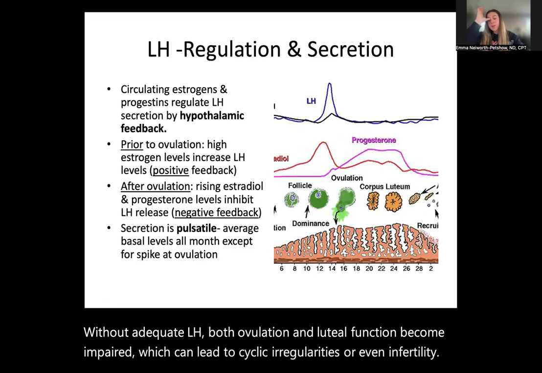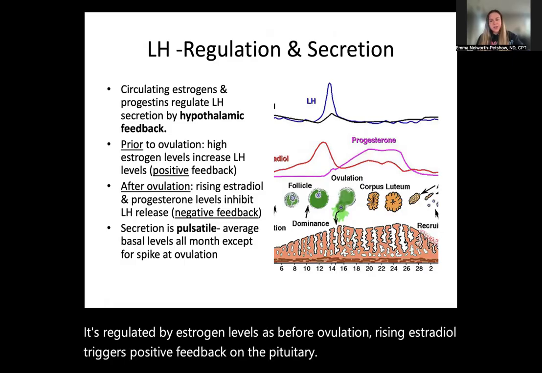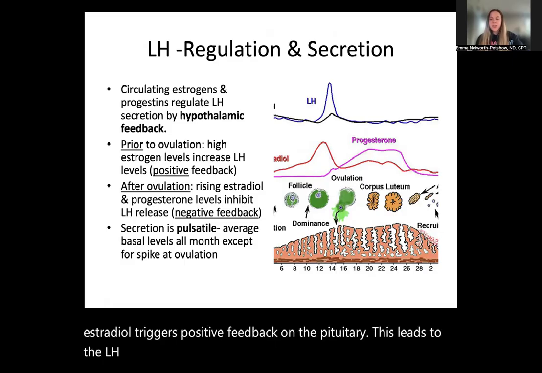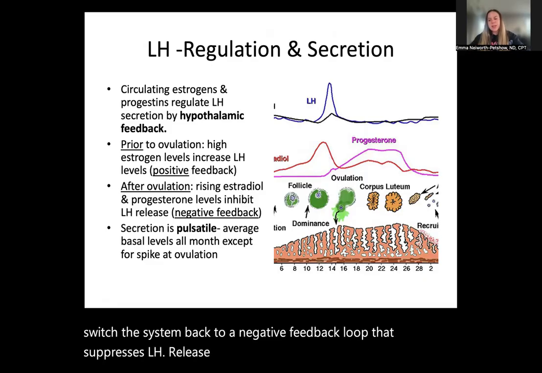It's regulated by estrogen levels, as before ovulation, rising estradiol triggers positive feedback on the pituitary. This leads to the LH surge. After ovulation, high progesterone and estradiol switch the system back to a negative feedback loop that suppresses LH release. LH secretion will remain pulsatile, mirroring GnRH rhythms.